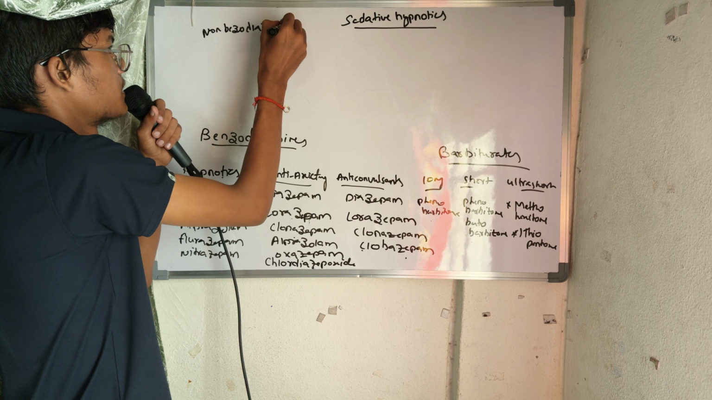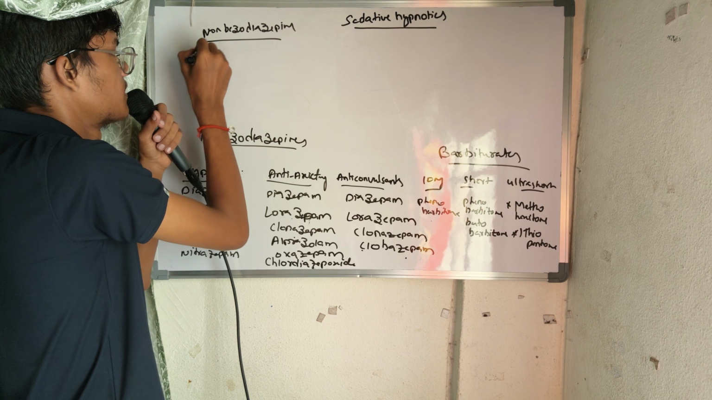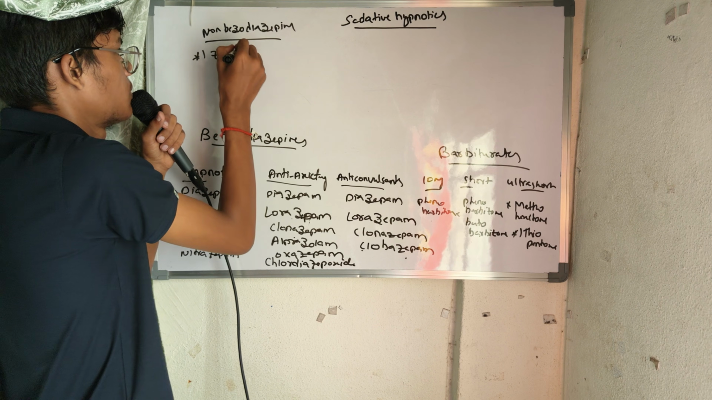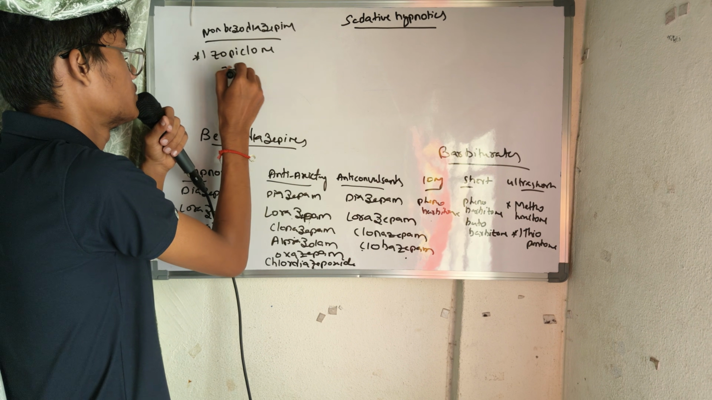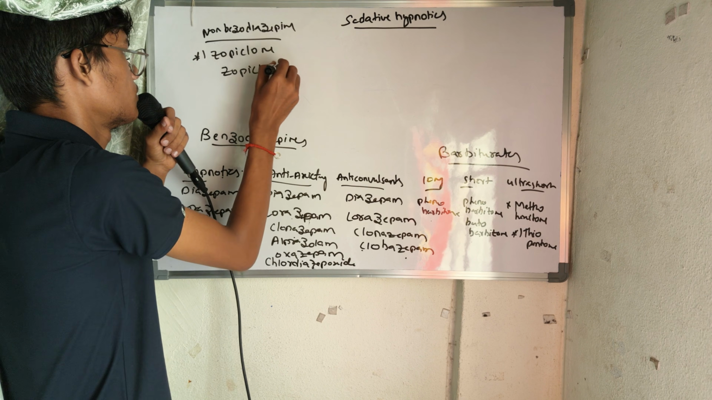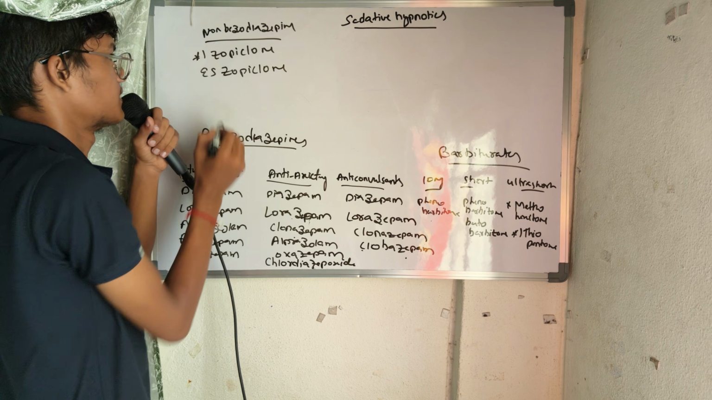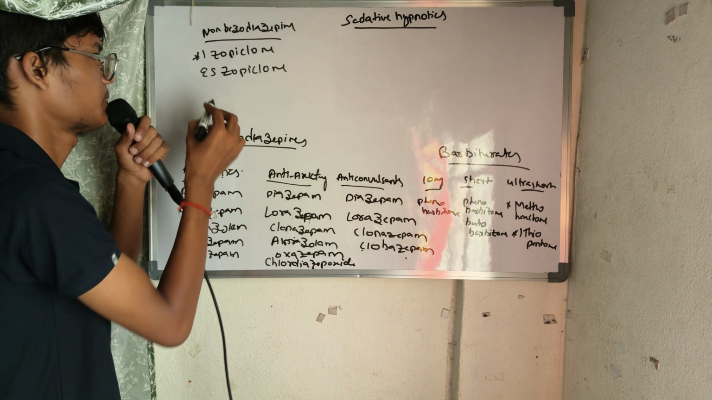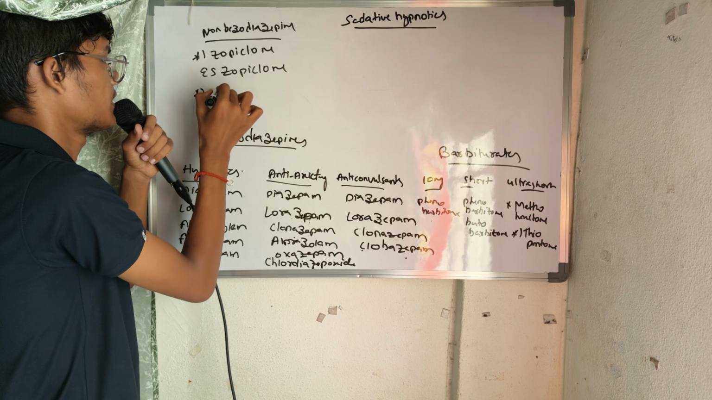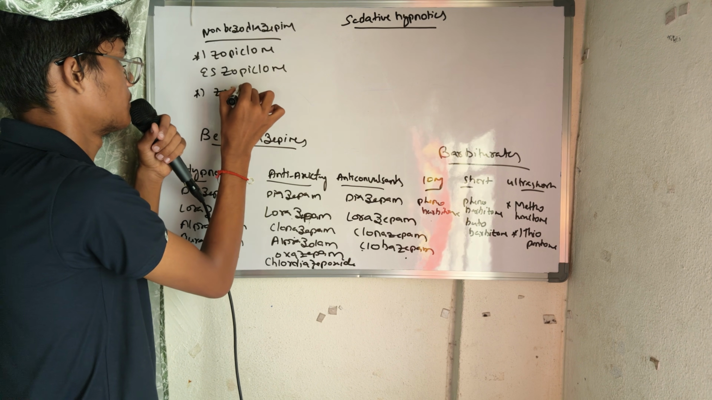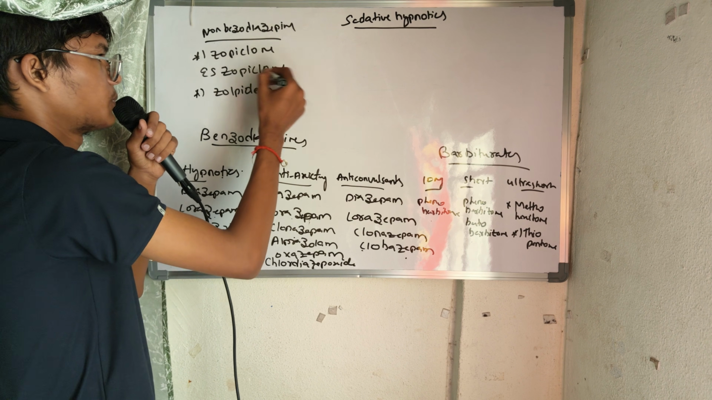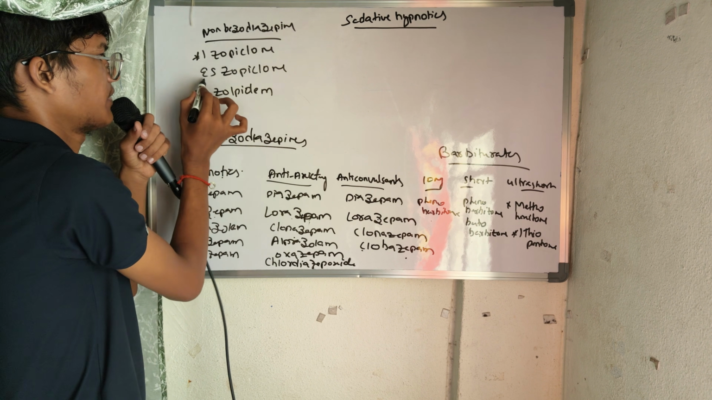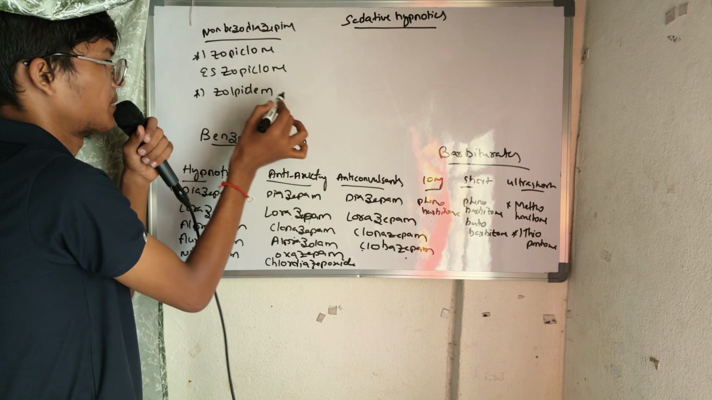And one more you have, that is non-benzodiazepines. In the non-benzodiazepines you have zopiclone, and again you write zopiclone. To this add es, eszopiclone, and you can write zolpidem. First we are writing zopiclone, zopiclone, and we are adding es and zolpidem.